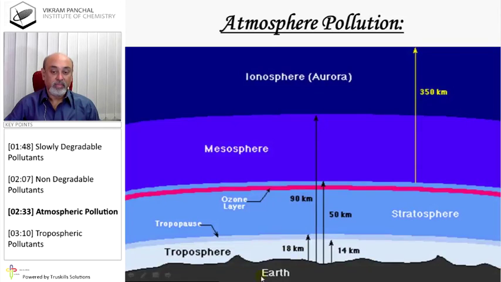Atmospheric pollution. Well, this is Earth. The first layer of Earth's atmosphere is the troposphere. The second layer is known as the stratosphere. The third layer is the mesosphere, and the fourth layer is the ionosphere. From Earth, the 14 to 18 kilometer area is known as the troposphere. Then up to 50 kilometers we have the stratosphere. Up to 90 kilometers is the mesosphere, and up to 350 kilometers is the ionosphere.